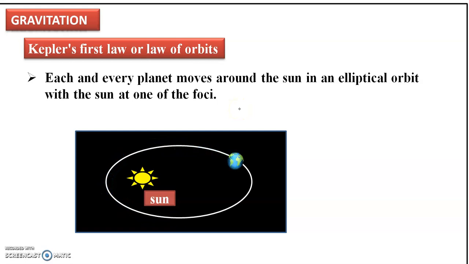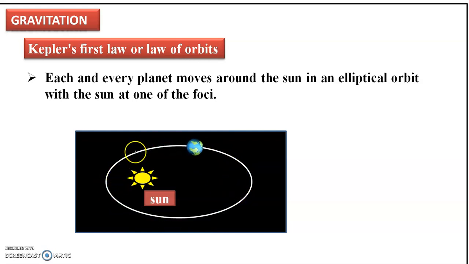Why do we call this law the law of orbits? Because this law gives the information about the orbit in which the planet is moving around the sun. Every planet moves in an elliptical orbit, meaning the path in which the planet moves around the sun.